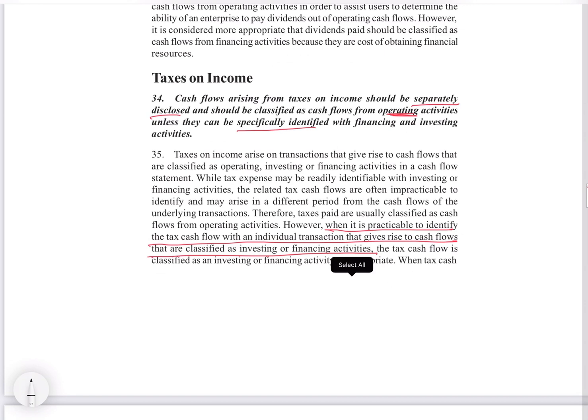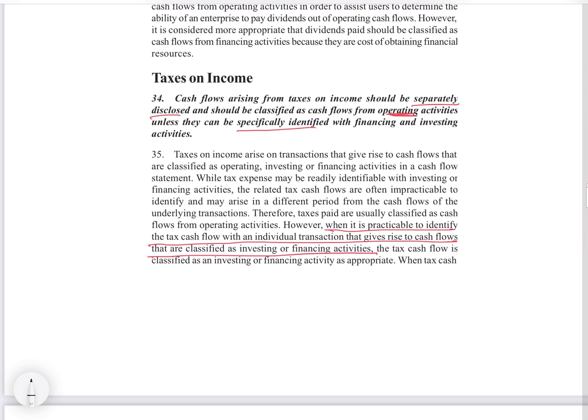Taxes on income. So when it is taxes on income, we ask for what purpose you are paying that tax. That underlying cash flow we have to scrutinize, whether it is operating, investing or financing. Accordingly, the presentation of taxes on cash flow will be made.